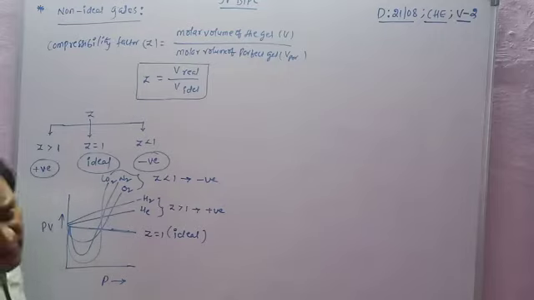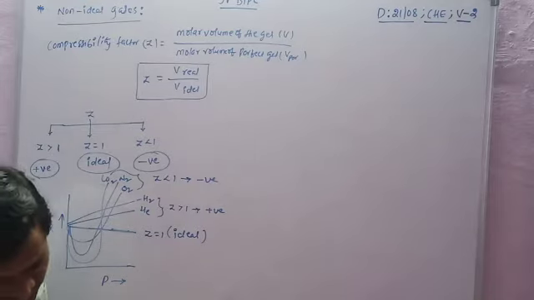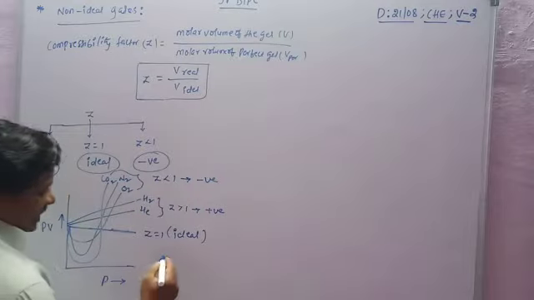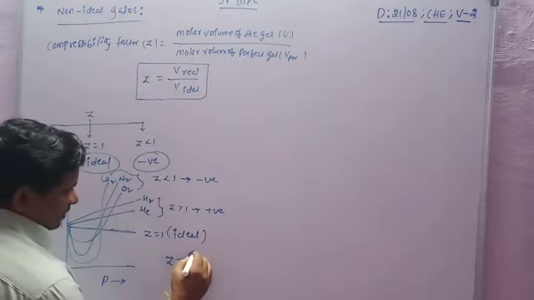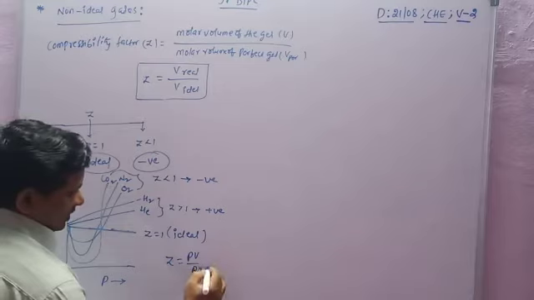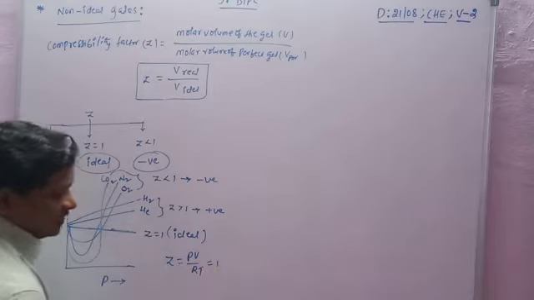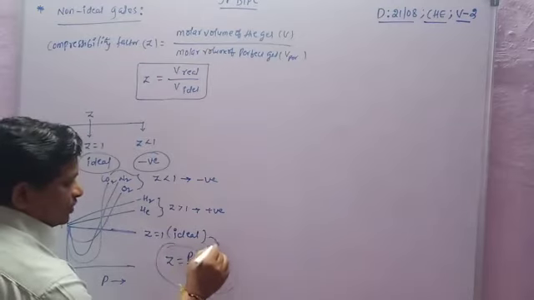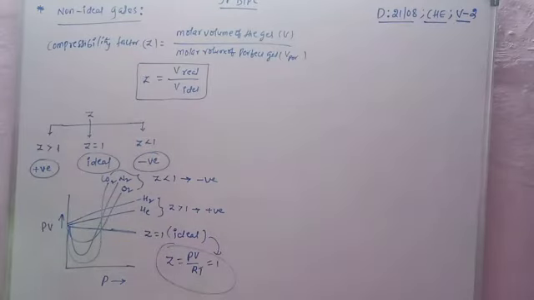These are also explained at different temperatures. Z equals PV by RT equals 1 shows the ideal behavior.